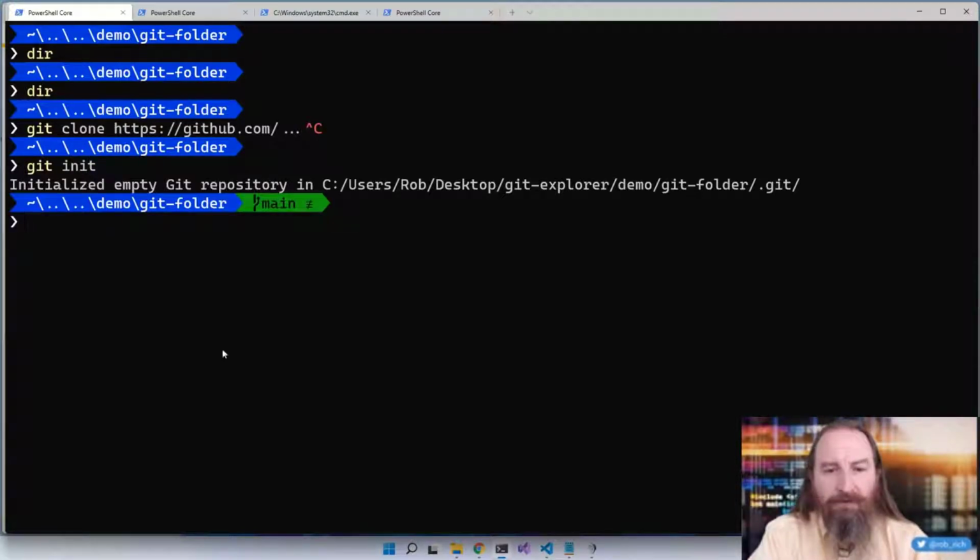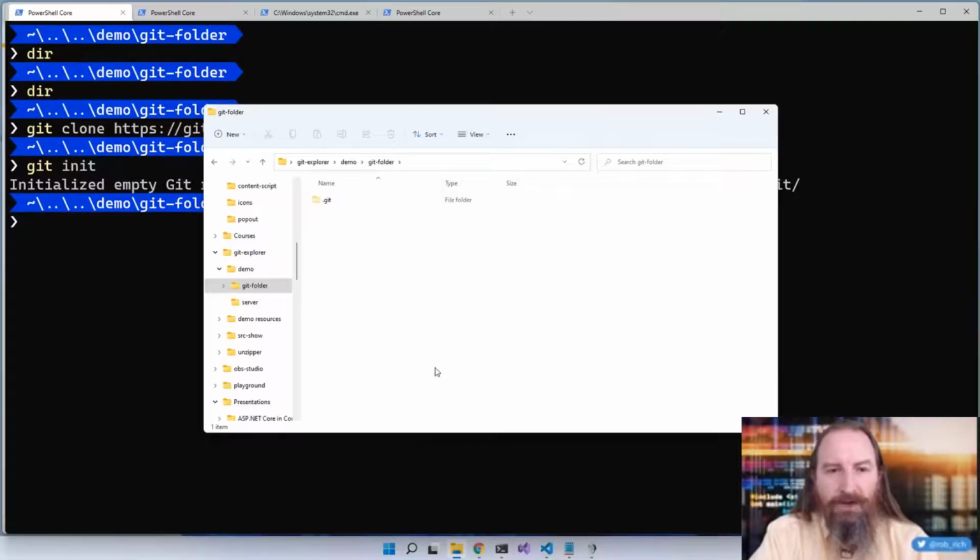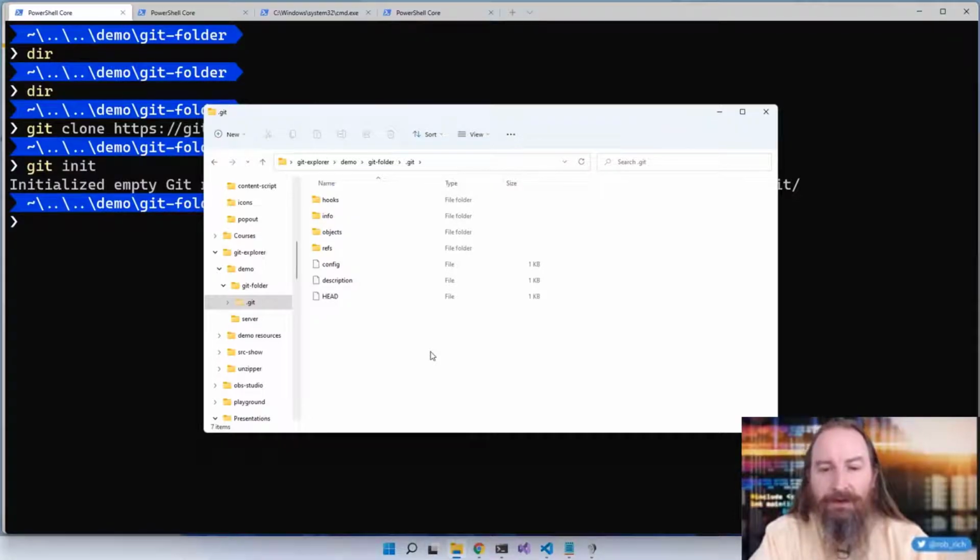Now, once I've created this folder, if I come here into this folder, I now see I have a .git folder. Now, depending on your options, you may need to go into your view settings and turn on hidden files and folders. In Linux and Mac, it is hidden because it starts with a dot. So you might have to do an ls -la to be able to see the .git folder. But this is the .git folder, and we're going to dig into all of its content.